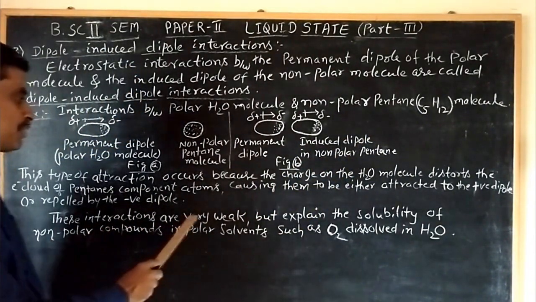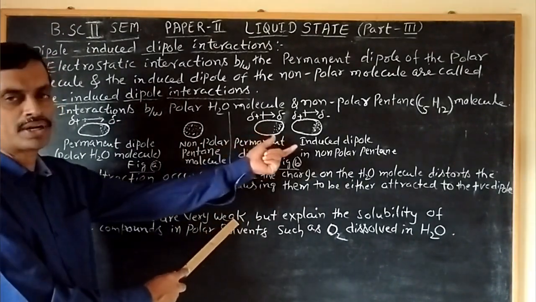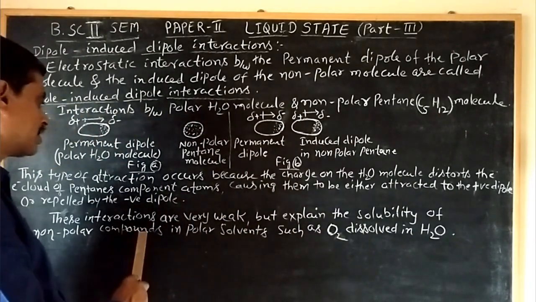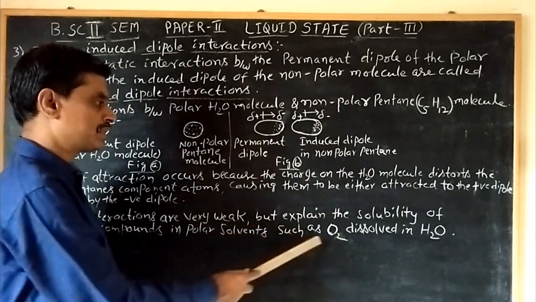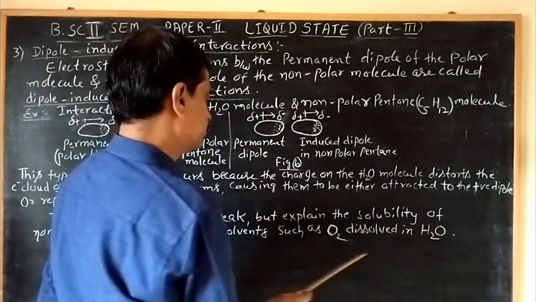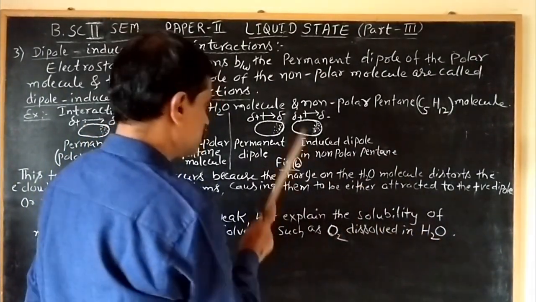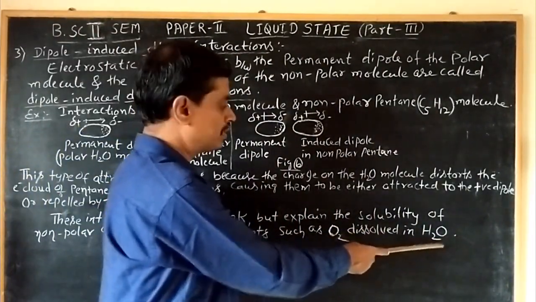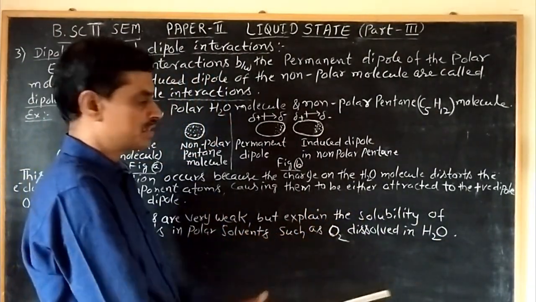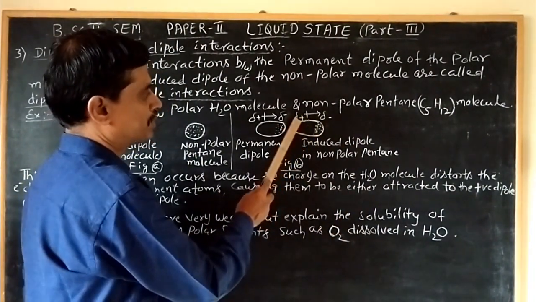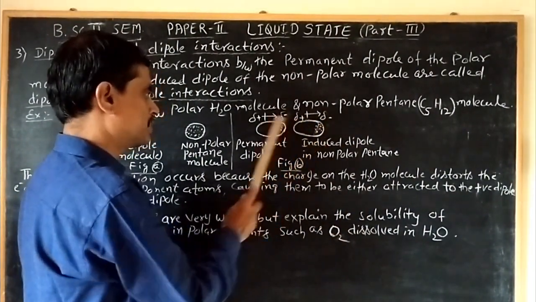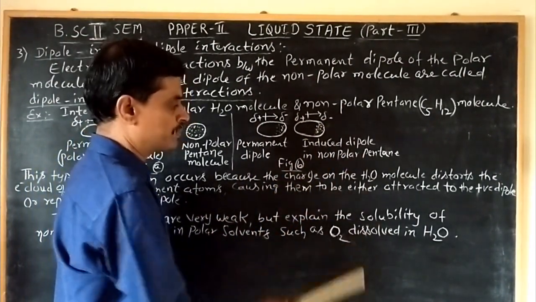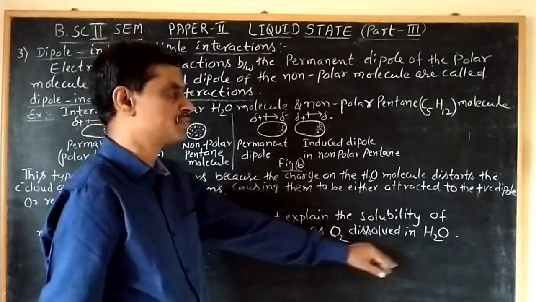These interactions are very weak, but they explain the solubility of non-polar compounds in polar solvents, such as O2 dissolved in water. Oxygen is soluble in water because of this reason. Oxygen is a non-polar molecule and water is a polar molecule. When they are very close to each other, the oxygen immediately forms positive and negative dipoles. It is induced by the water, so it is called an induced dipole in the case of non-polar O2. Because of this, oxygen dissolves in water.